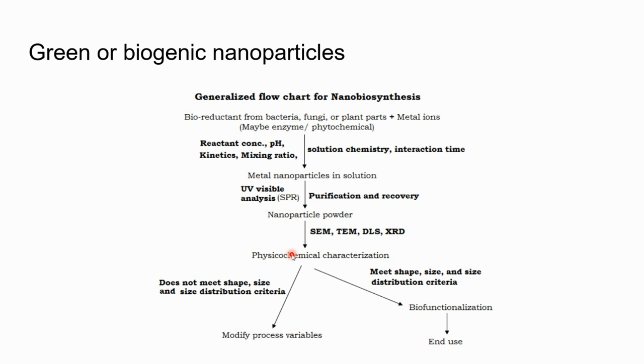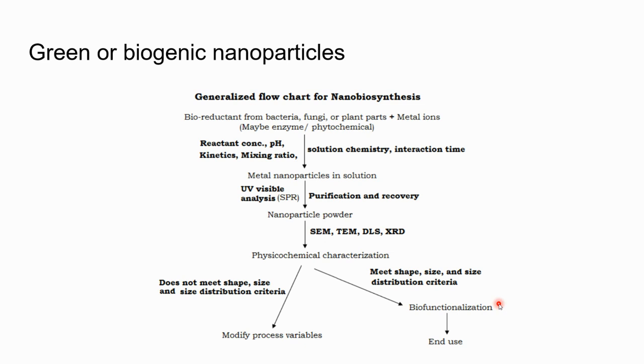Then if they meet the shape, size, and size distribution criteria, they can be used for biofunctionalization. If they are functionally active, then they can be used as nanoparticles for clearing up the environment.